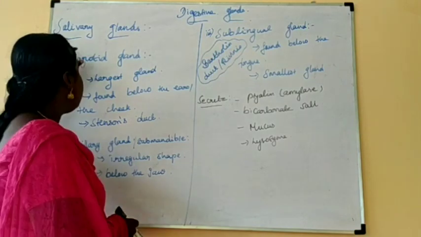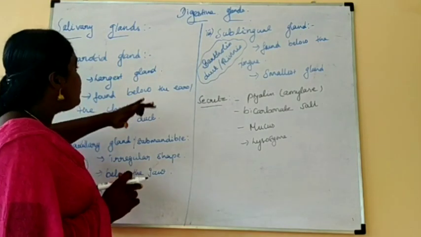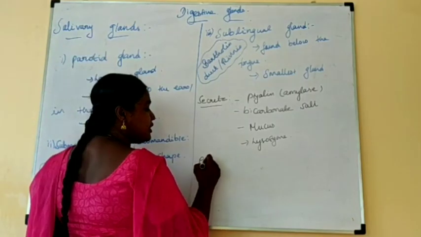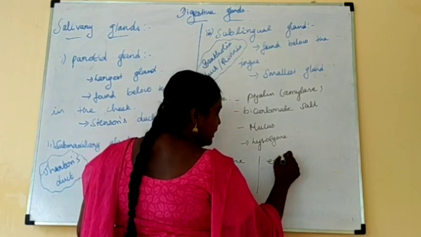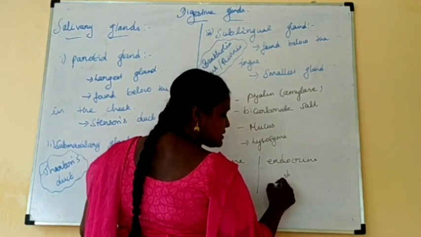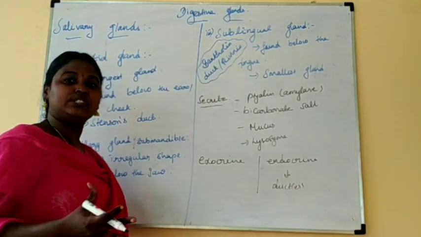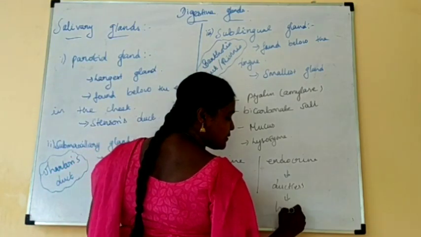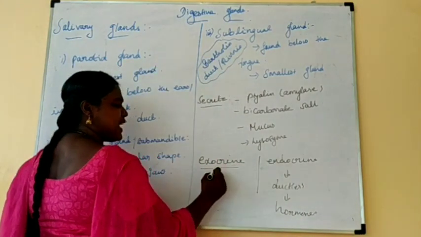The first one is the salivary glands. Before we understand this concept, first learn the difference between exocrine and endocrine. In the last class we studied that endocrine glands are ductless, so the duct is absent. With no duct, they can only produce hormones, isn't it? Next is the exocrine.